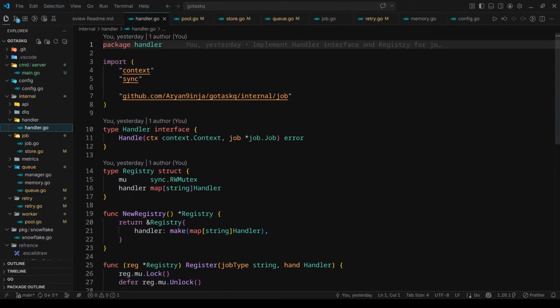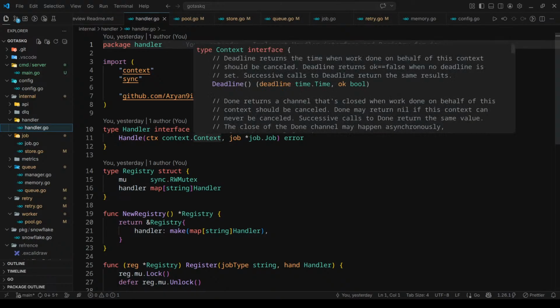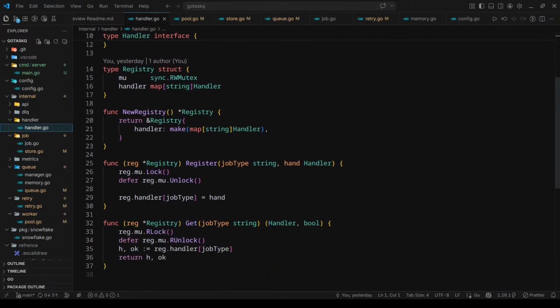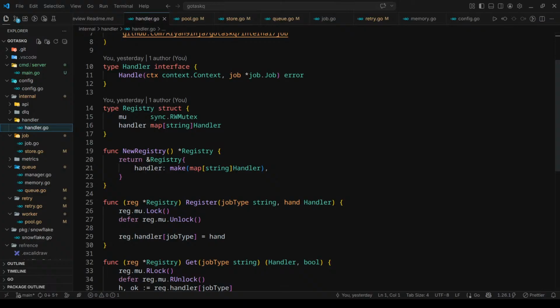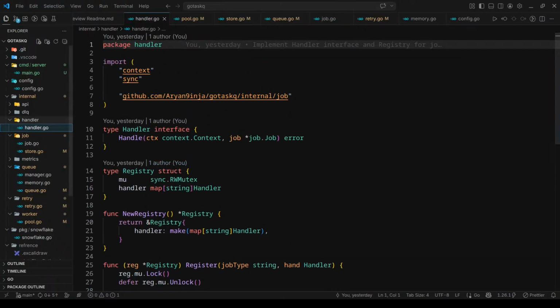Instead of defining an interface here, which is already defined, which is the handler interface, what I'll do is define an interface. Let me think about this. I'll define an interface there.